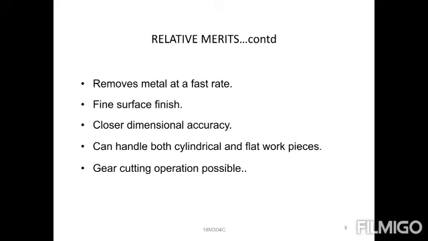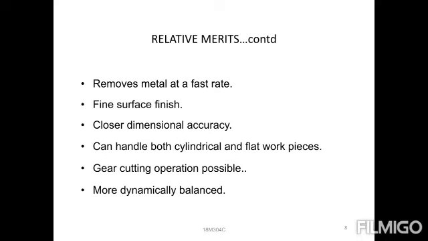We have other mediators, belt drive and chain drive, but gear is the simplest and easiest way to transfer the maximum amount of power from one shaft to another shaft. So gears also we can produce with gear cutting operation with the help of a milling machine, and it is more dynamically balanced. Maximum balancing will be provided.